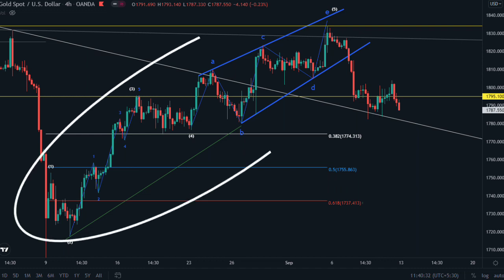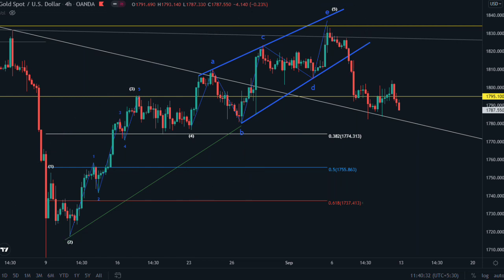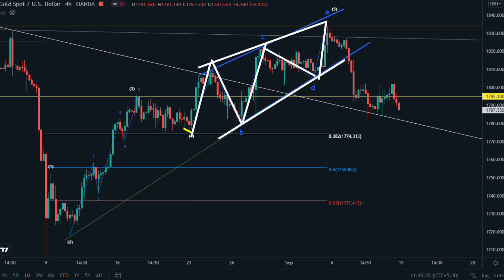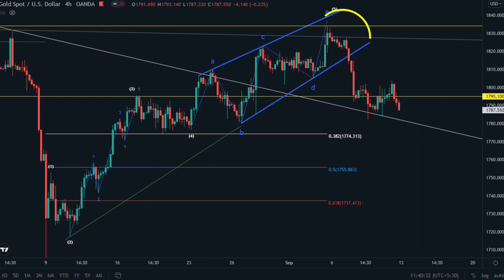This is the Elliott wave analysis of gold on the H4 time frame. This was wave 1, 2, 3, 4 and the 5th wave. The 5th wave made an ending diagonal, which predicts a trend reversal, and it happened right at the 1834 horizontal resistance.